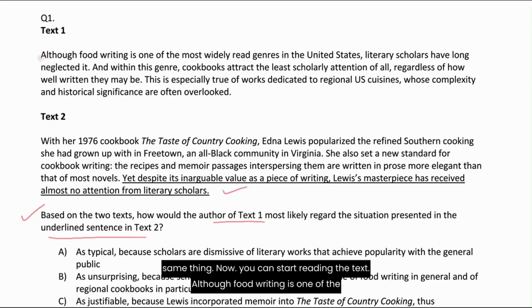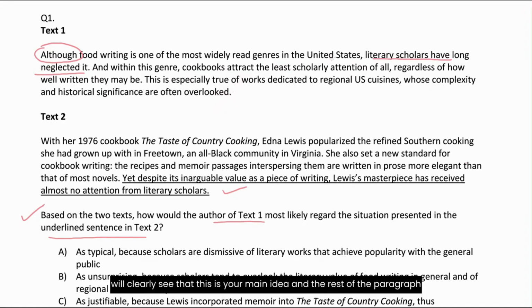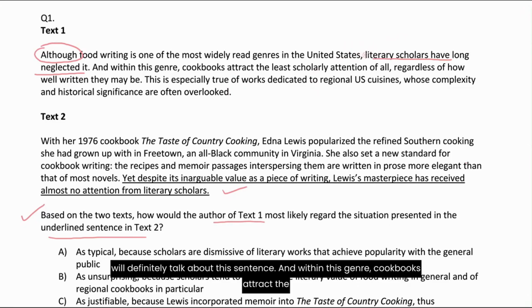Although food writing is one of the most widely read genres in the United States, literary scholars have long neglected it. Although is a transition word, very important. Again, the point that I raised earlier, introductory sentences are very important. If you're smart enough, you will clearly see that this is your main idea. And the rest of the paragraph will definitely talk about this sentence.